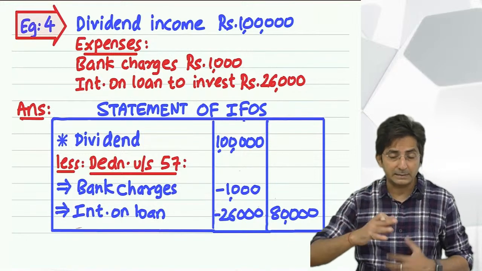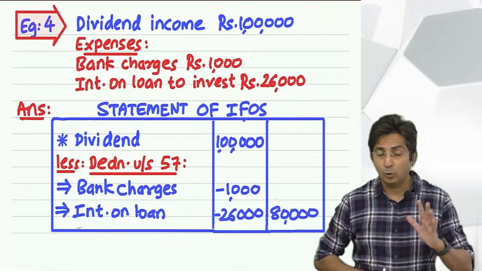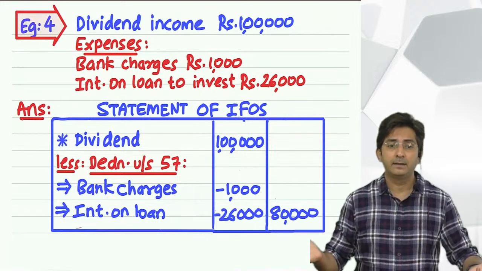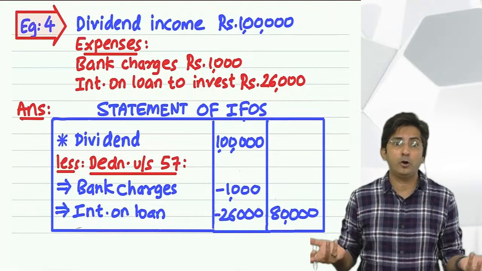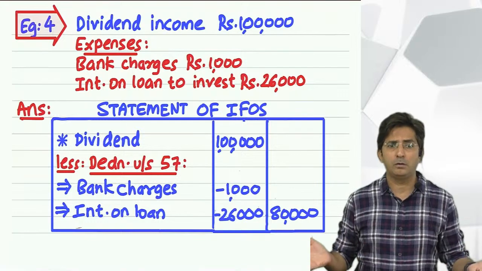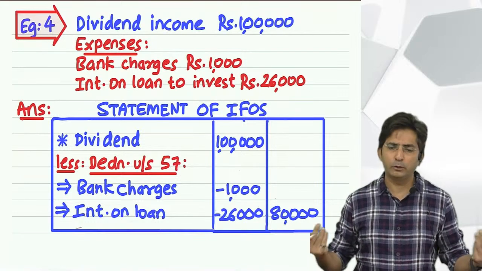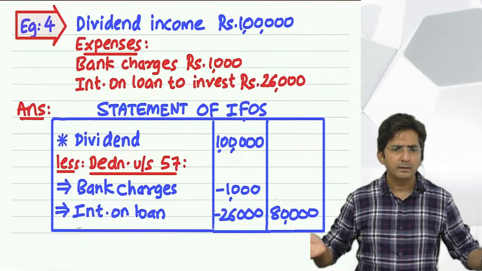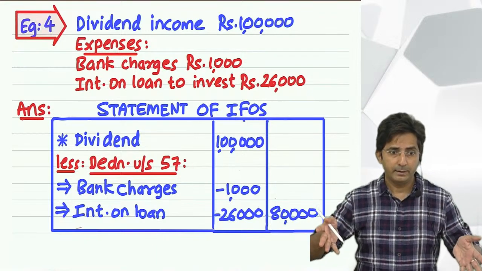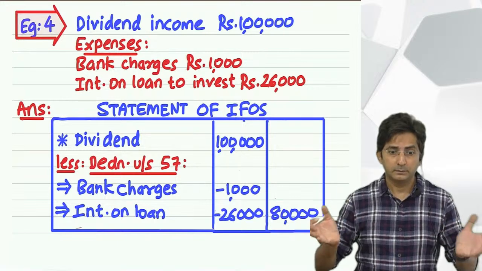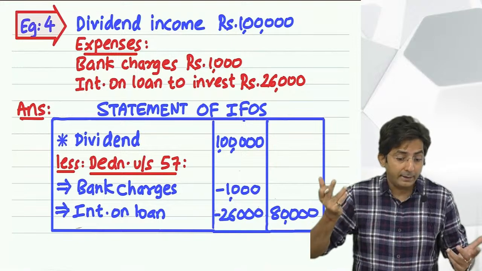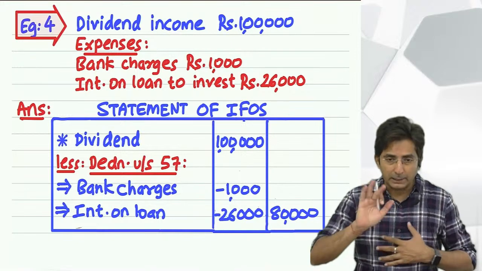Why is it like this? I will tell you the logic. See, as I told you in the last lecture, you should know the reason for everything. Just because it is a rule, you cannot learn it by heart. Many students think like this only: income tax is a law, law is a rule, so we have to learn it by heart. Why? There is always a logic behind the law. The law has not come up suddenly. The lawmaker has some line of thinking. So you should know why the rule is special for this. I will tell you the reason.